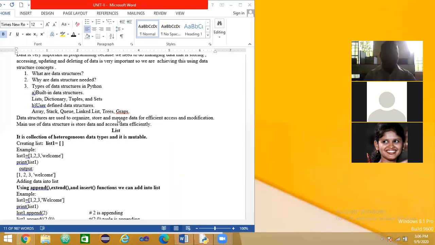Okay. See here the syntax, how to create the list. Creating list is there. List1 is the name of the list, which is equal to two square brackets. This way we are creating the list. I will explain this with a program.